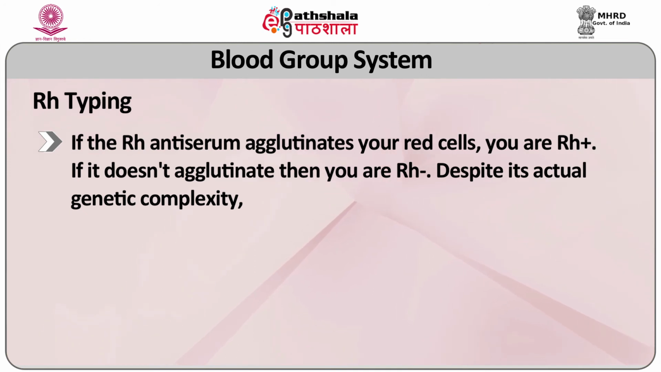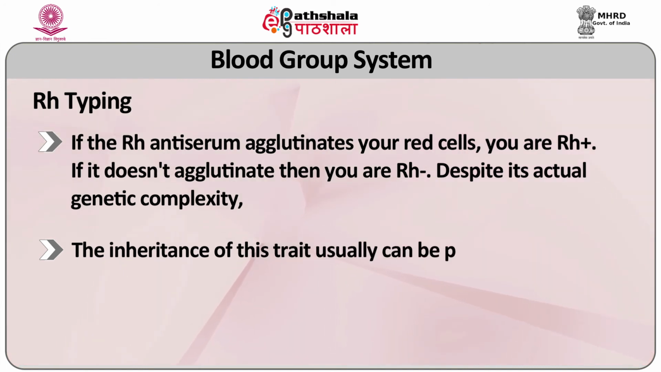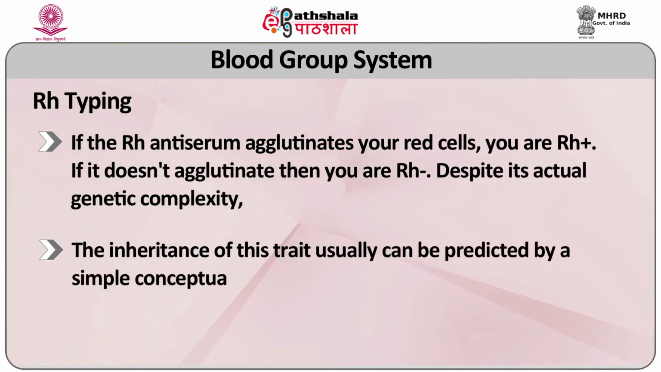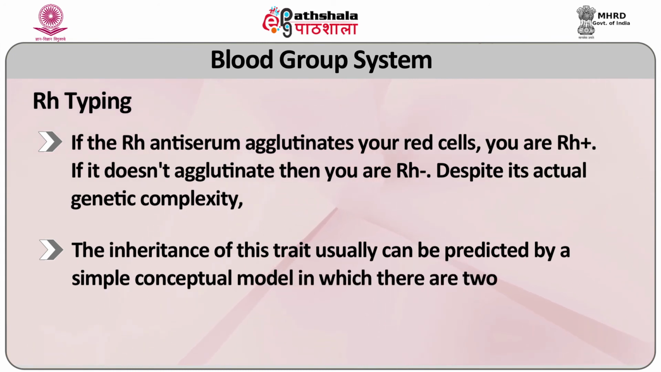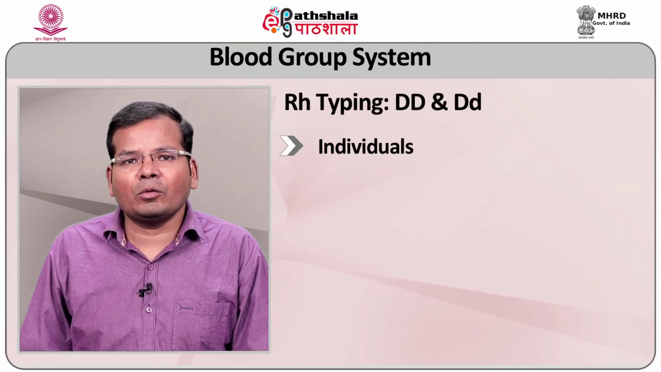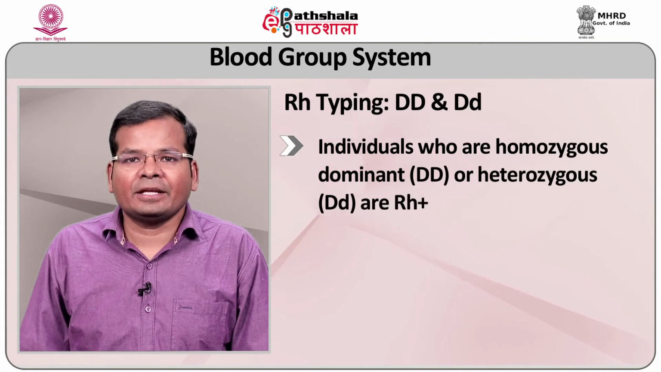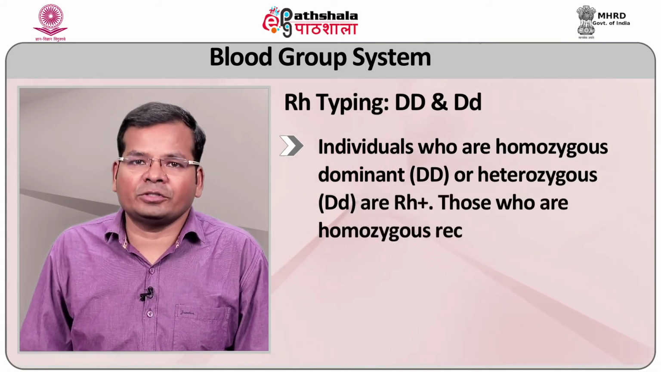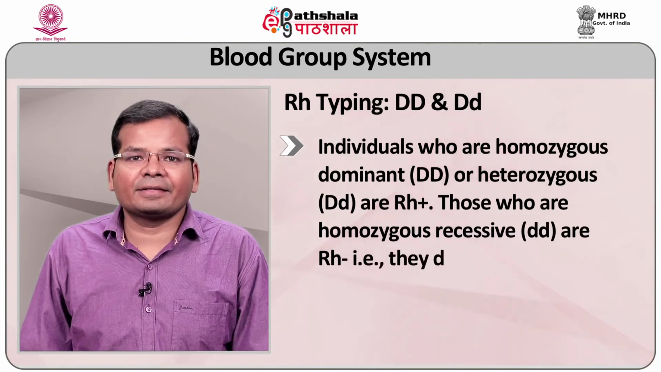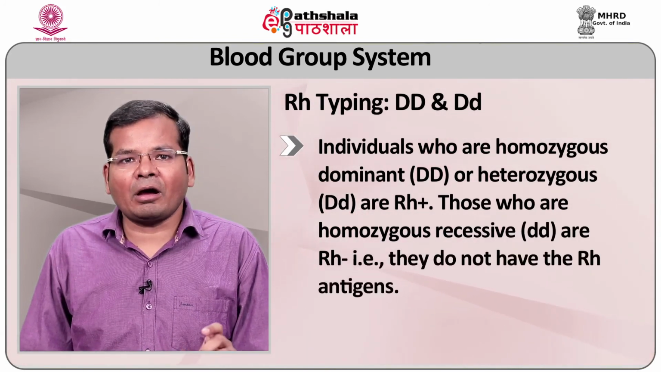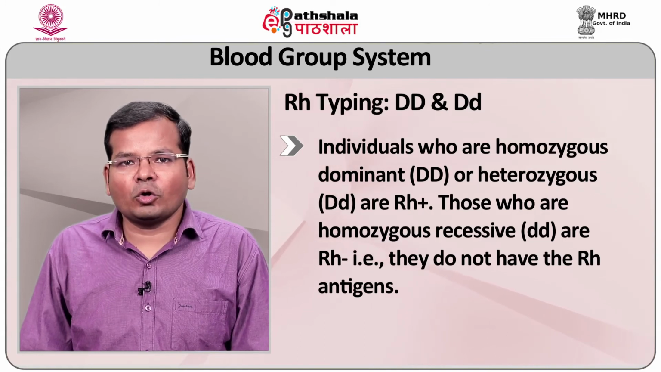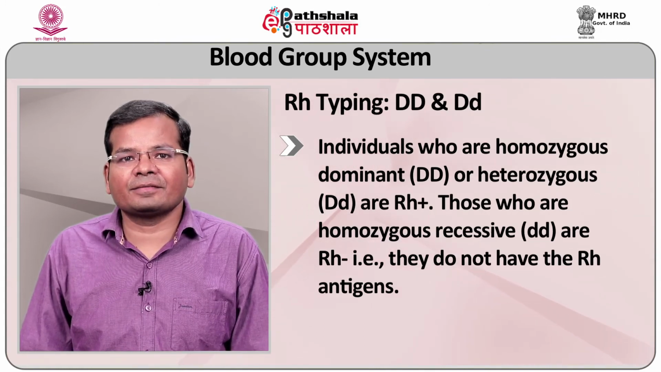Despite its actual genetic complexity, the inheritance of this trait usually can be predicted by a simple conceptual model in which there are two alleles, capital D and small d. Individuals who are homozygous dominant DD or heterozygous small d and capital D are Rh positive. Those who are homozygous recessive small d are Rh negative. They do not have the Rh antigens.